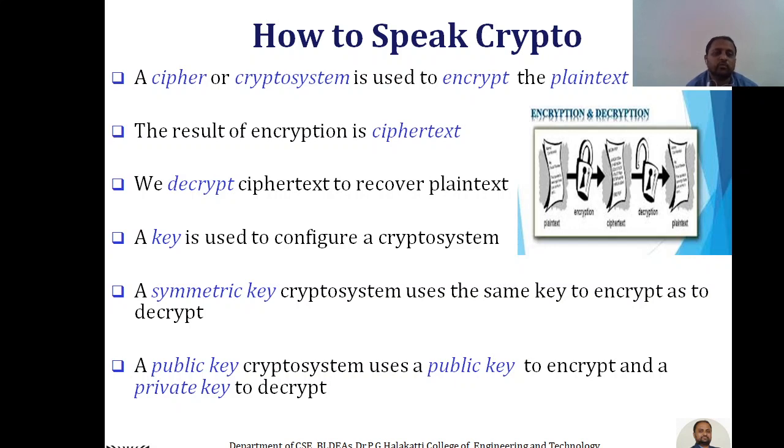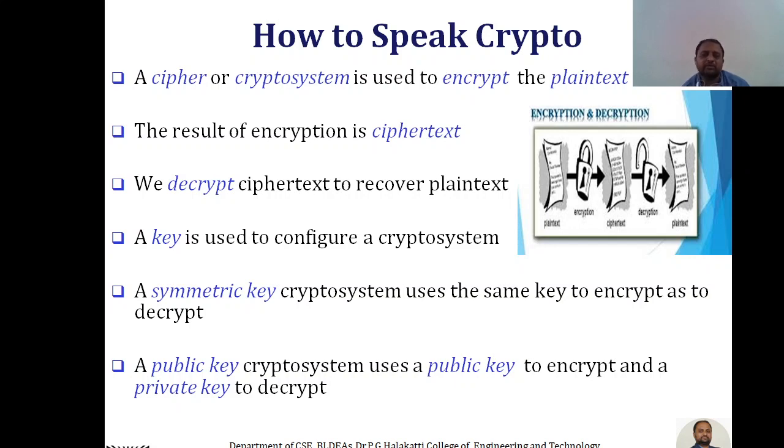Once we get the cipher text from the plain text, at the receiver end, the receiver has to receive only the plain text. But what does the receiver have to do? The receiver has to decrypt the cipher text to recover the plain text.